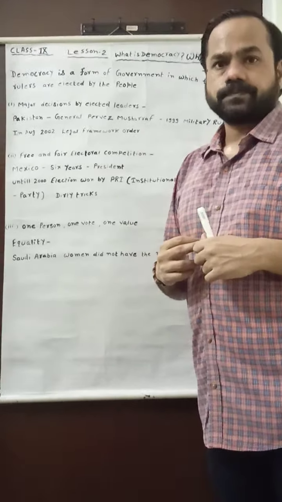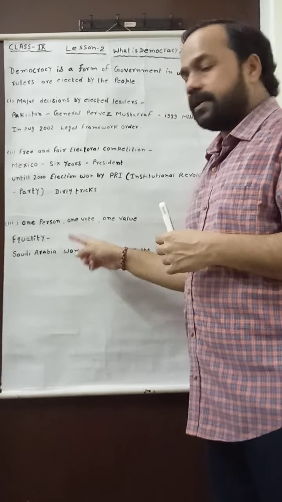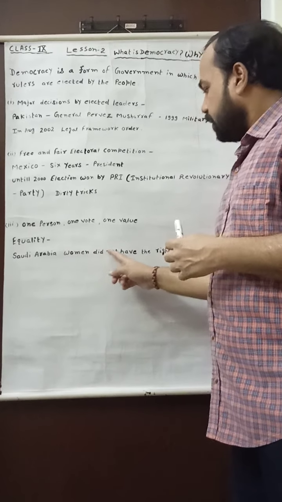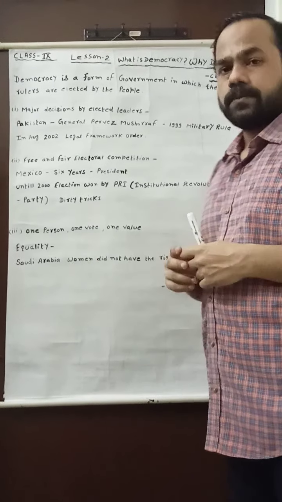But something was happening in Saudi Arabia. In Saudi Arabia, women did not have the right to vote. If nearly half the population is not getting the right to vote, then is it a form of democracy? No. That is why, to understand this statement, I have given the example of Saudi Arabia. In Saudi Arabia, women did not have the right to vote.